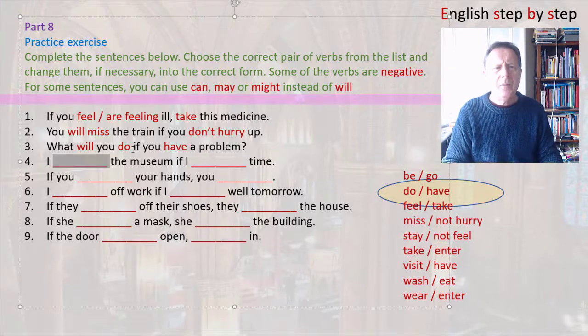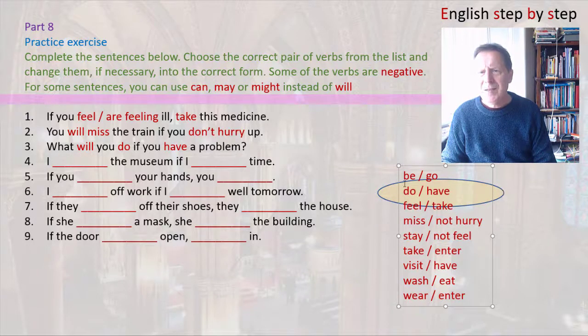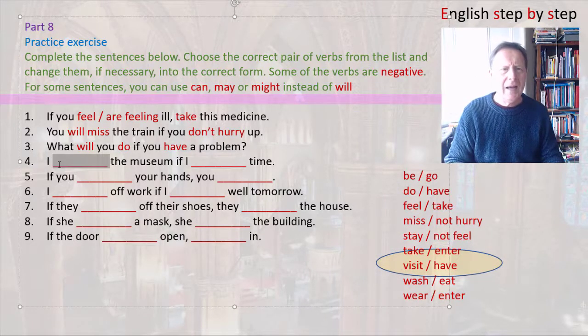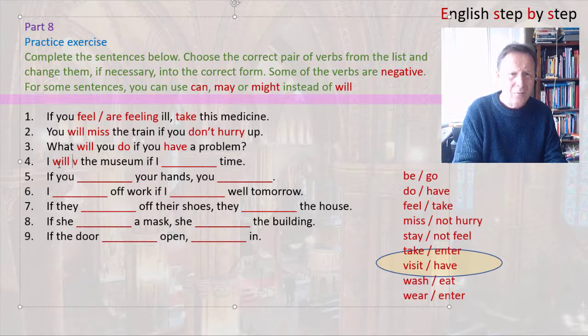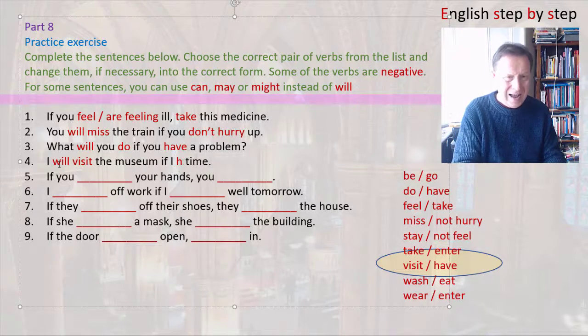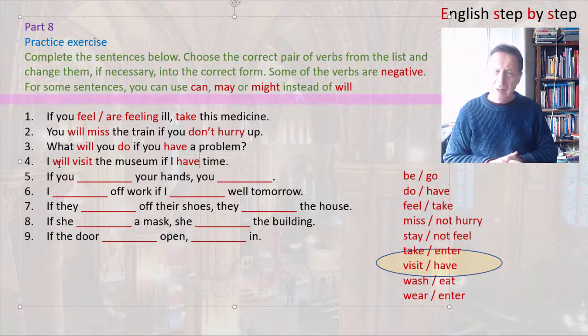And the next one is about a museum, so the best verb is visit. So let's choose visit and have. So in this case, I will visit the museum if I have enough time. Now, in this case, you could say I might visit the museum if I have enough time. That's possible. Or I may visit the museum if I have enough time.